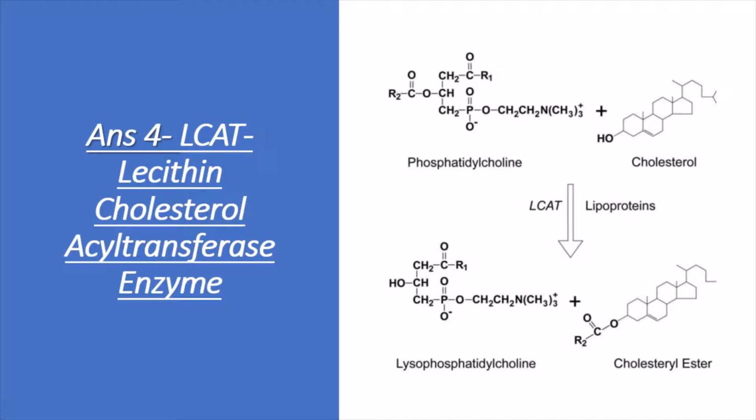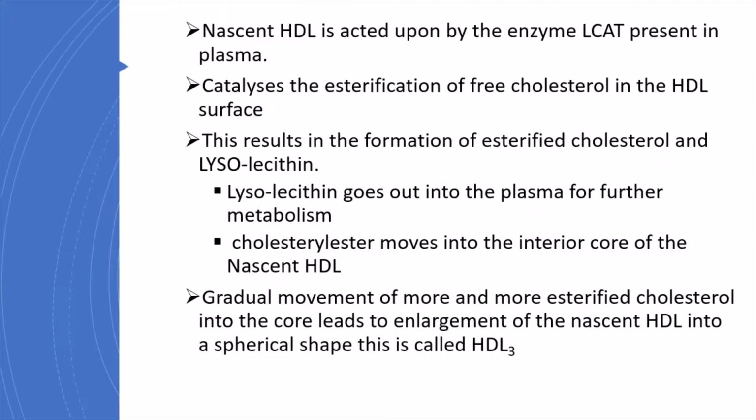Now let's answer question number 4. What is the LCAT enzyme doing? It is converting here cholesterol to cholesterol ester. And how is it doing it? It is doing this via phosphatidylcholine, which is also known as lecithin, and hence the name of the enzyme, lecithin cholesterol acyltransferase. So basically here what is happening is cholesterol is converted to cholesterol ester. The R group is donated by phosphatidylcholine. In this process, phosphatidylcholine is converted to lysolecithin, also known as lysophosphatidylcholine.